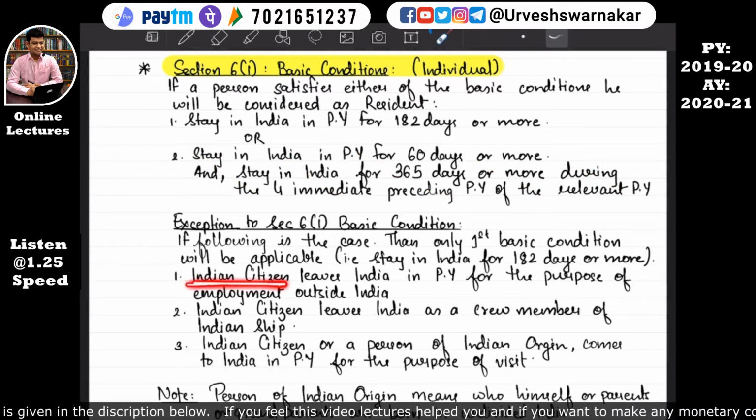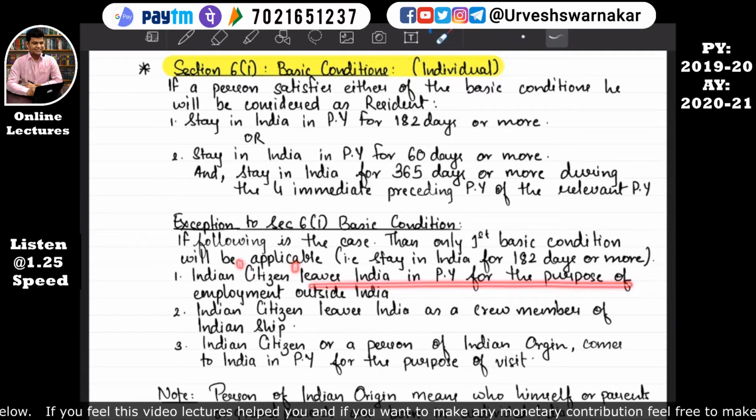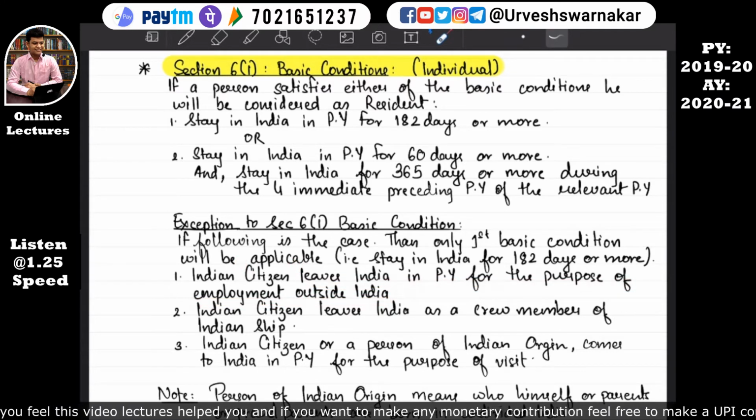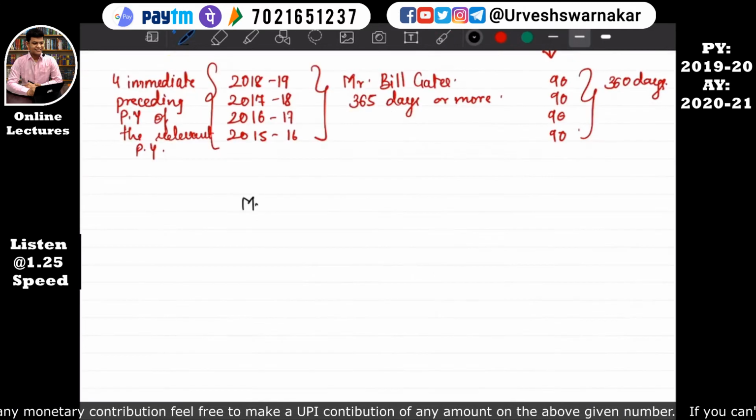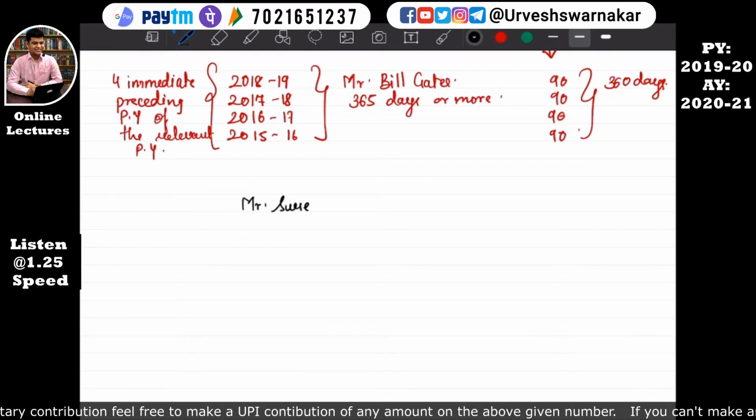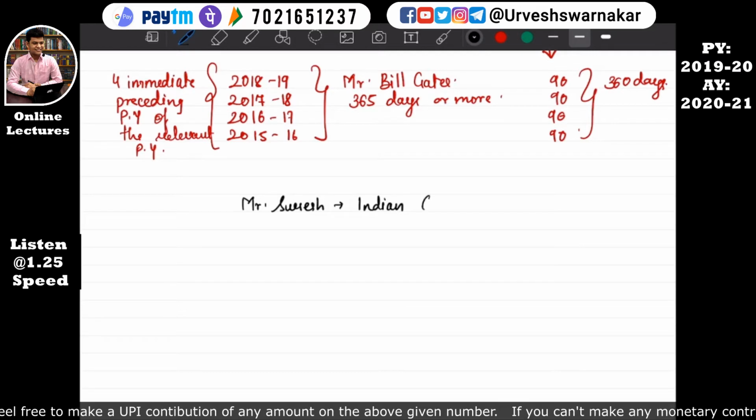If an Indian citizen, I am stressing on citizen here, leaves India in the previous year for the purpose of employment outside India, then his residential status will be determined as per this condition only. That is, if that Indian citizen has stayed in India for 182 days or more, then only he will be considered as a resident. Otherwise, this second condition will not be applicable to him. So for example, Mr. Suresh is an Indian citizen.